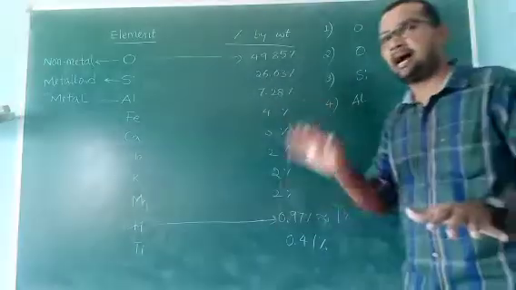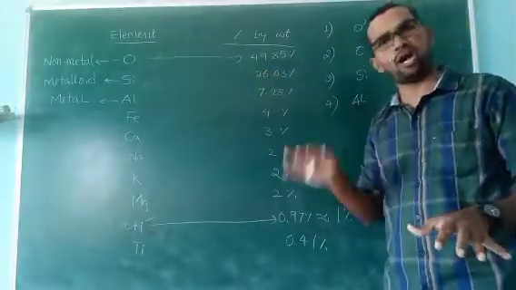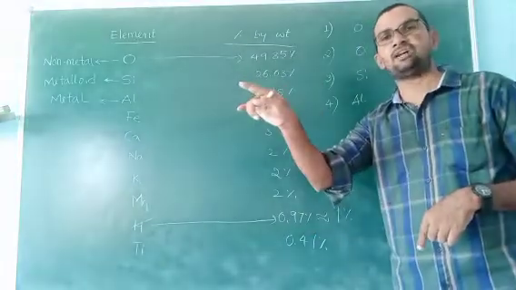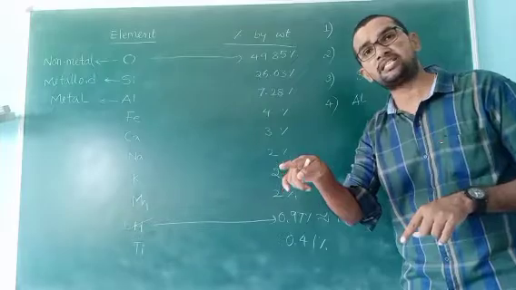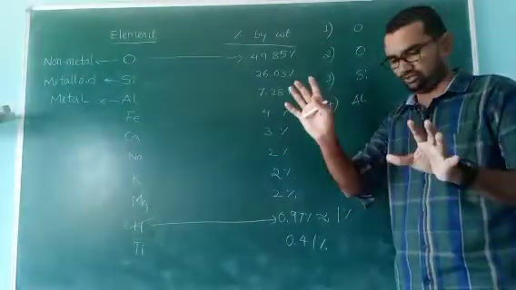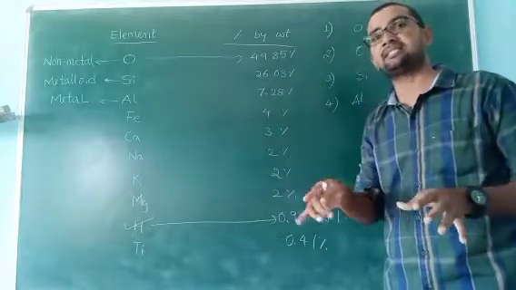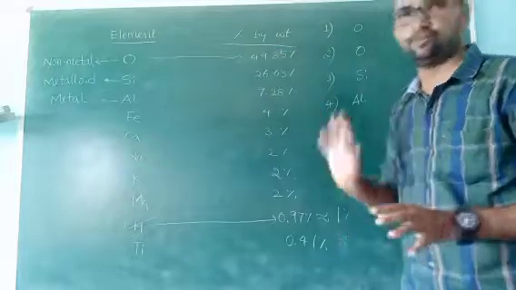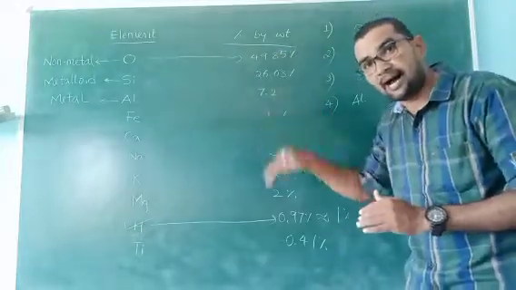Normally the order is oxygen, silicon, aluminum. So in non-metals, the highest is oxygen. In metalloids, the highest is silicon. In metals, the highest is aluminum. This is the order.